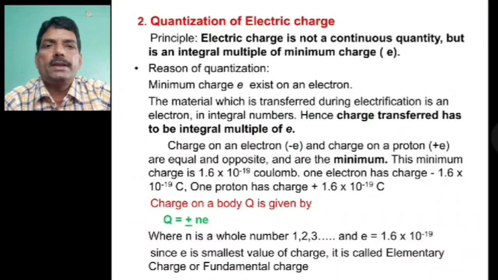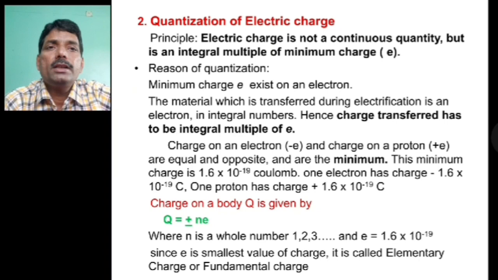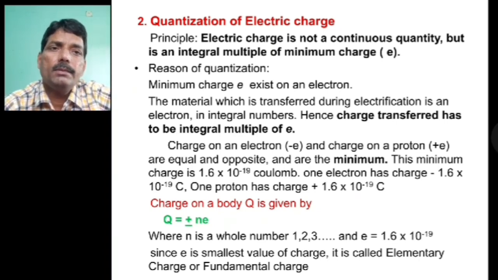Next one, quantization of charge. Now this is a very important thing about the electric charge. What is meant by quantization? Quantization means that the electric charge is not a continuous quantity but is an integral multiple of a minimum charge. The minimum charge is the symbol I have used here, e. Whatever charges are transferred from one body to another body, they will transfer in an integral form only. That means they will not transfer in a fractional part.